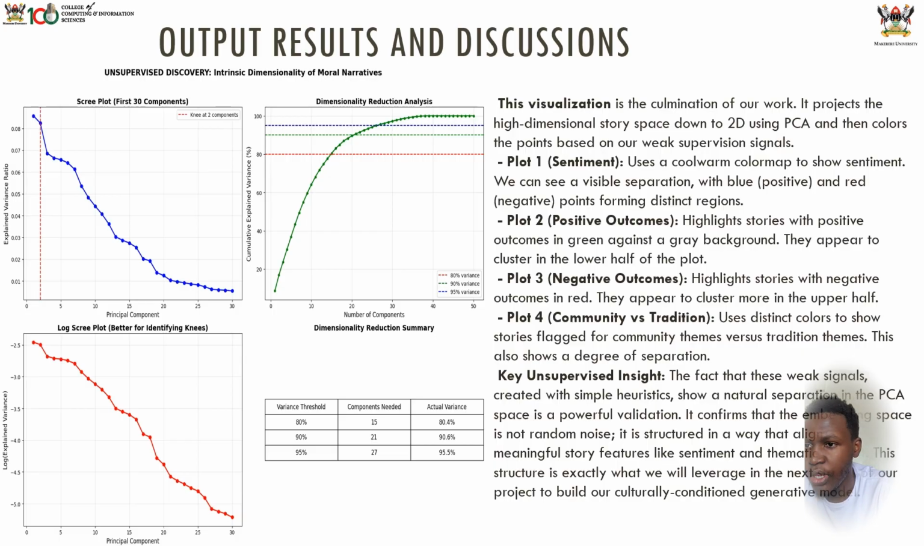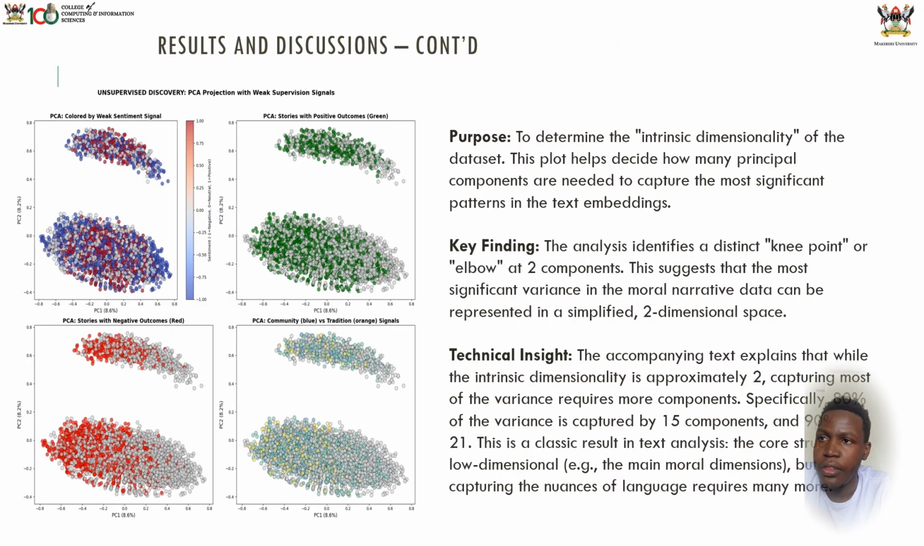These are the tabulation of the results, as you can see from here. Then when you go to the next, we can see the PCA projections with weak supervision signals. The purpose of these is to determine the intrinsic dimensionality of the dataset. These plots will help us decide how many principal components are needed to capture the most significant patterns in the text embeddings. The key finding is that the analysis identifies a distinct knee point or elbow at two components.